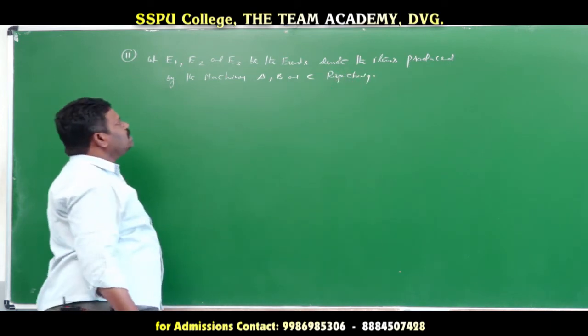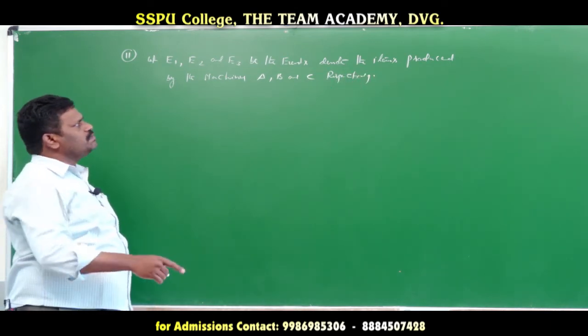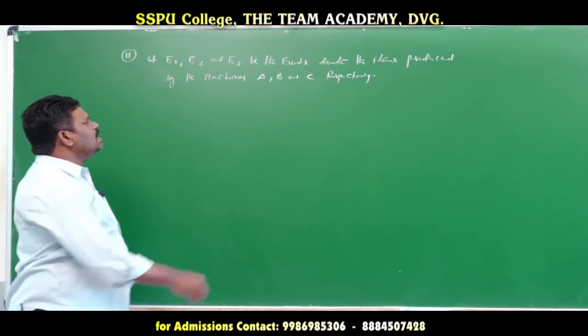Okay? So E1, E2 and E3 be the events that denote the items produced by the machines A, B, C respectively.